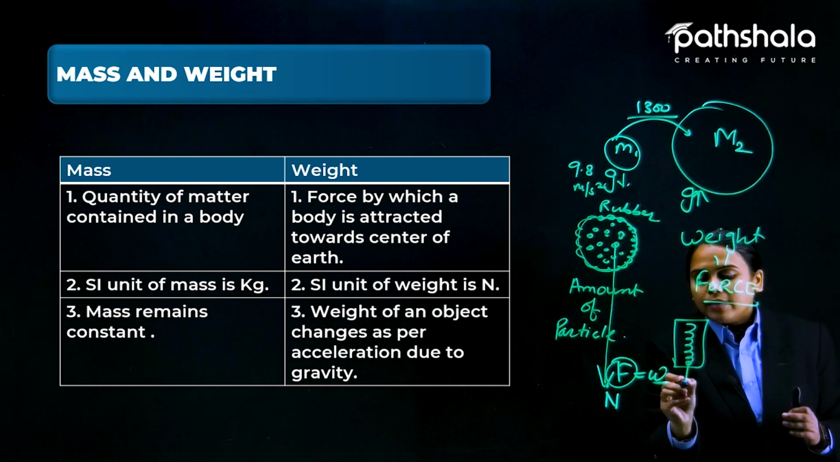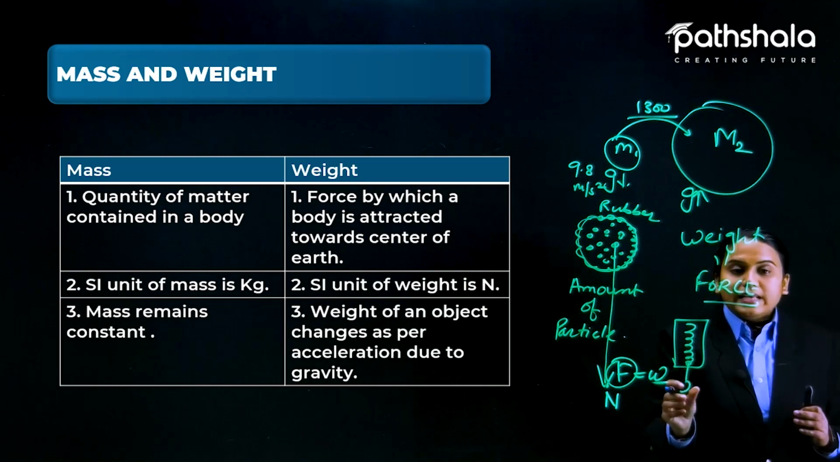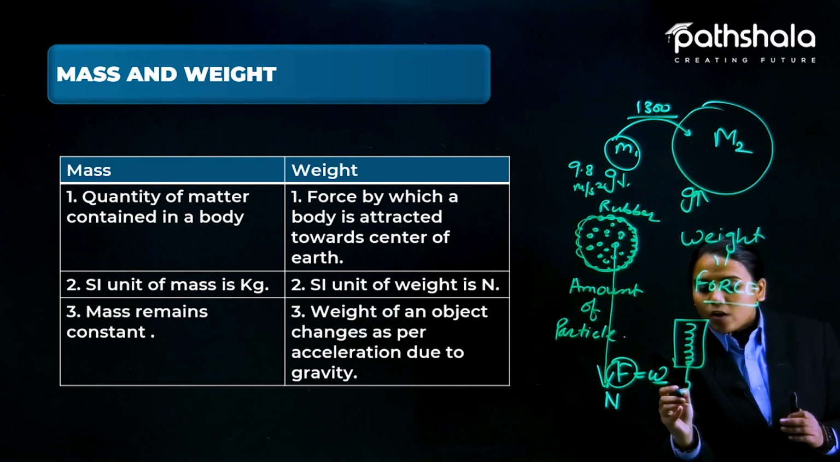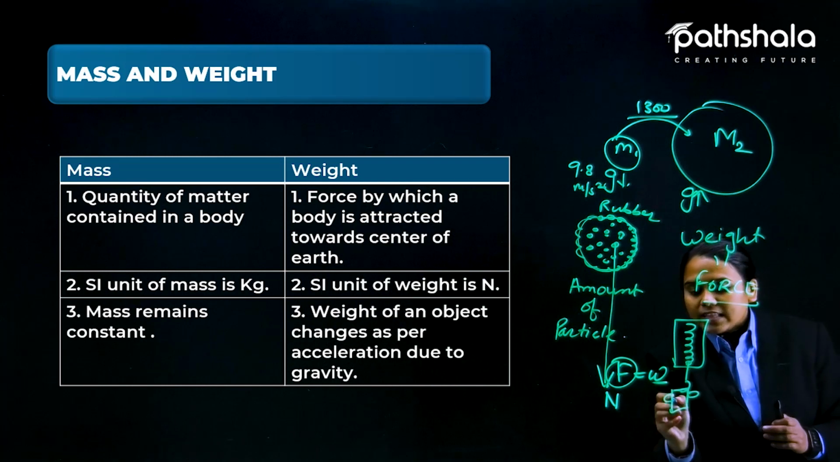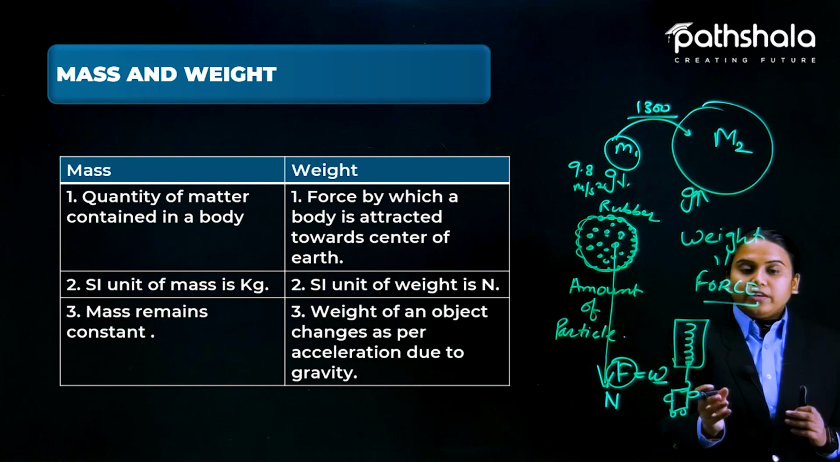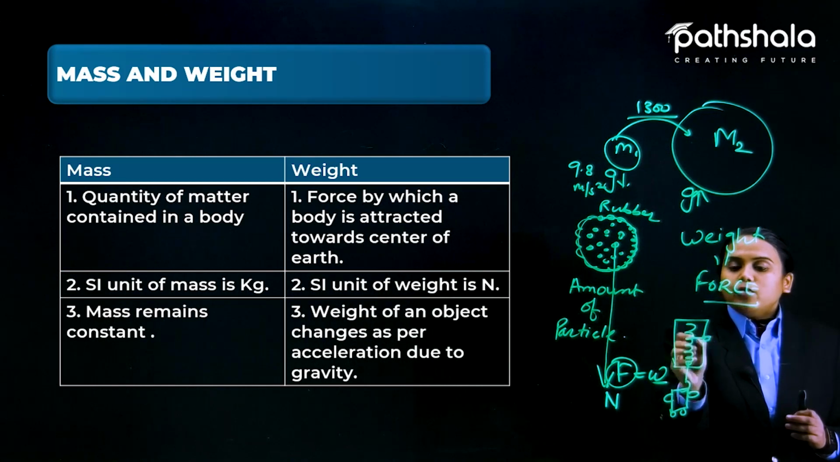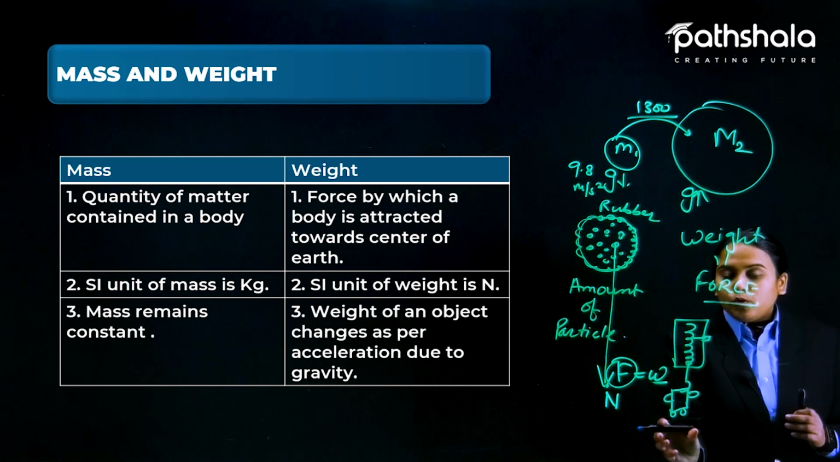In the spring balance, we have a hook here, and let's suppose we hold here a toy, any toy which has certain weight. According to that, some value will be shown here. Fine, and when a kid comes and pulls it toward itself, it has been pulled.